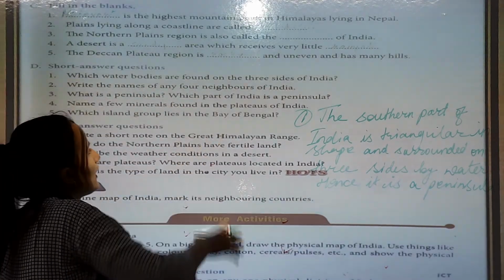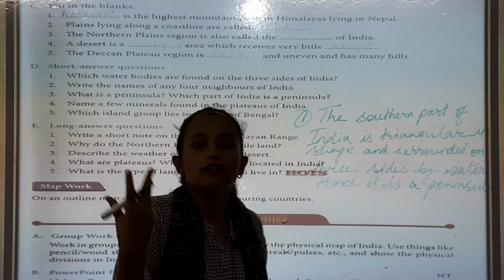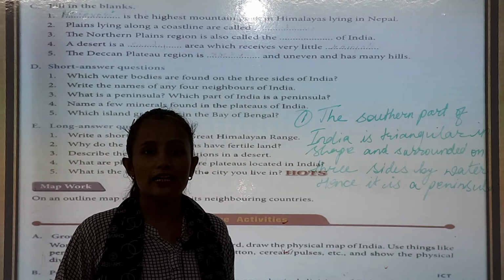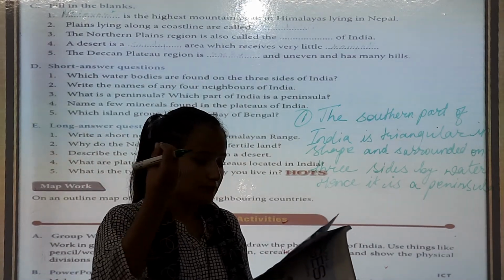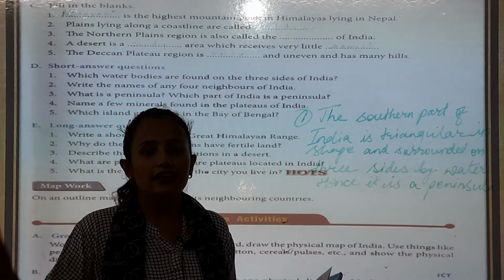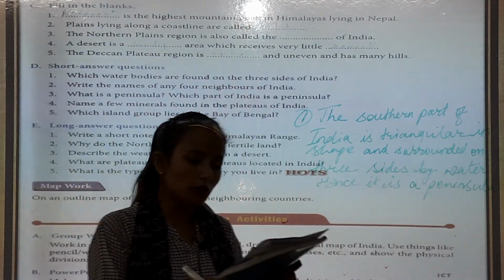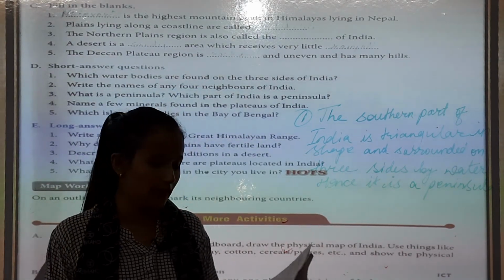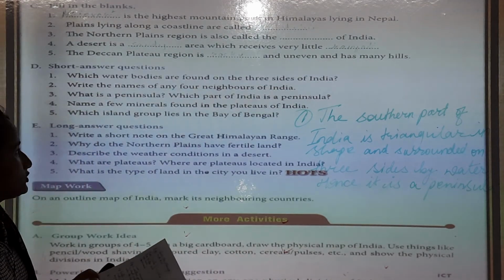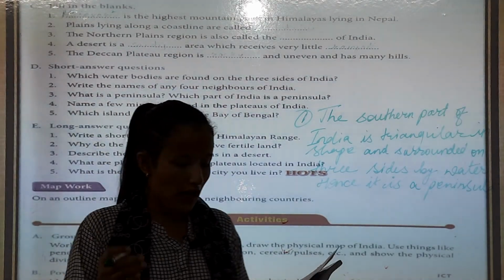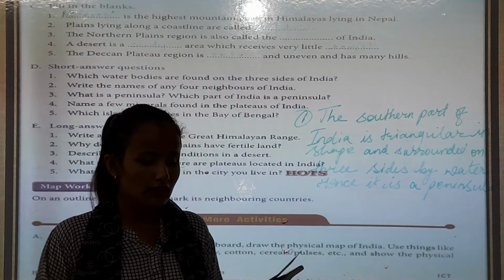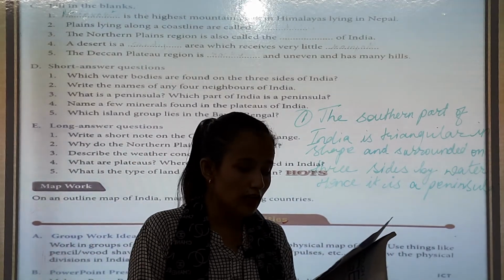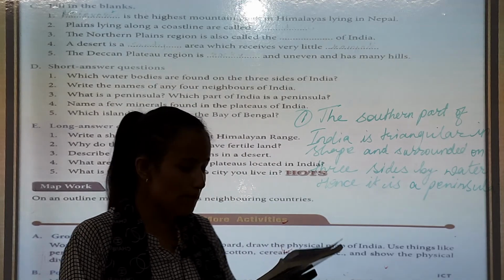Write the names of any neighbors of India. You can write any name. Pakistan and Afghanistan in the northwest, Bhutan, Nepal and China in the north, and Bangladesh and Myanmar in the east side. Okay. Now third question, I am repeating the answer. So listen carefully and write in your copy. Number 3 question, what is a peninsula? Which part of India is a peninsula? A piece of land surrounded on three sides by water is called peninsula. The southern part of India is called peninsula.